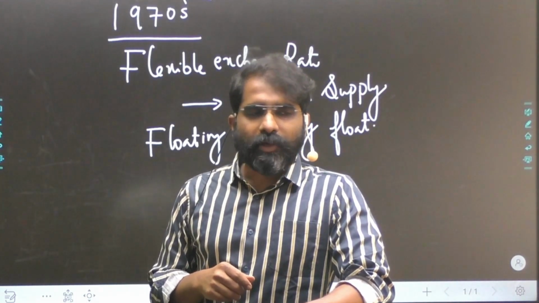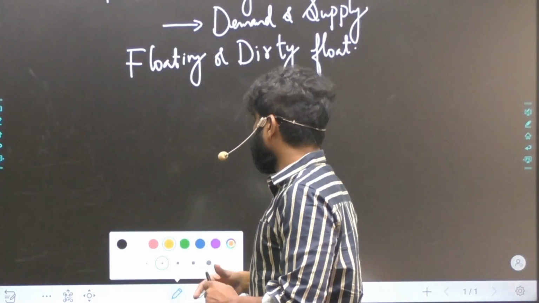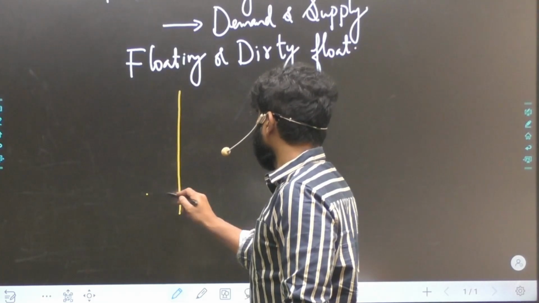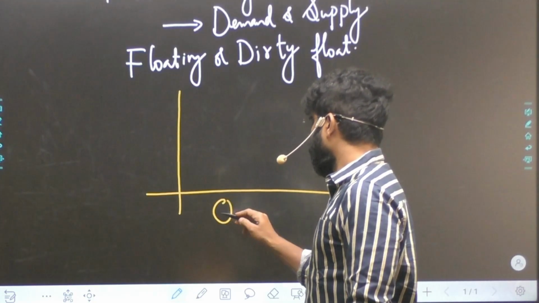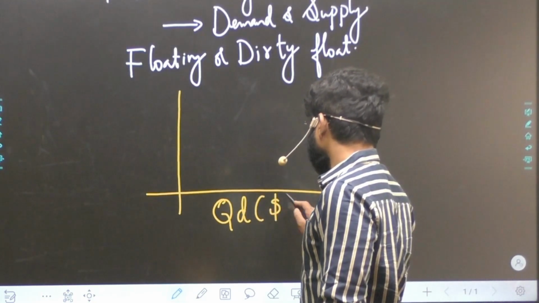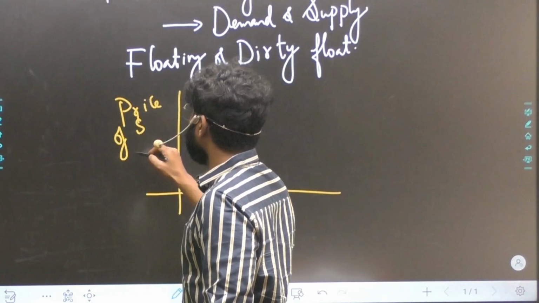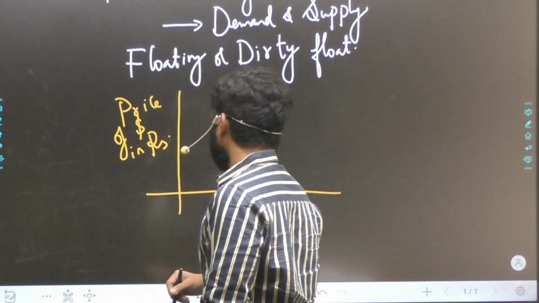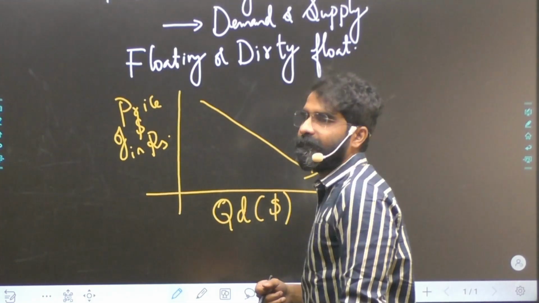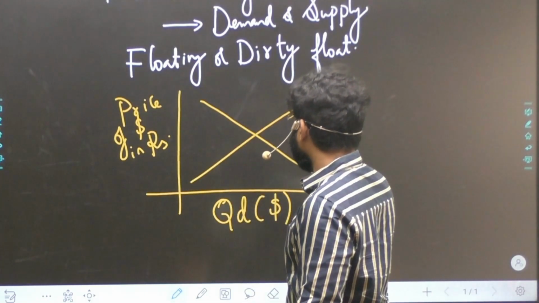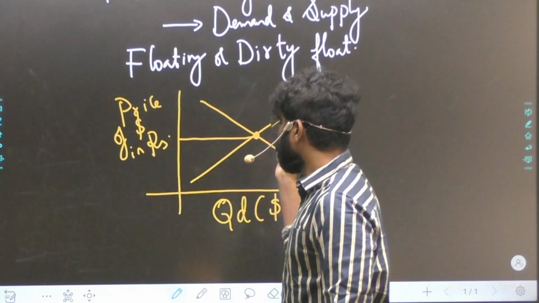Now, what I mean by dirty float or what is this market determined exchange rate, we'll try to understand through a graph. Let's say I am taking quantity demanded of dollars and here I am taking price of dollars in rupees. So this is the basic demand graph, and this is the supply graph. This is the equilibrium point.